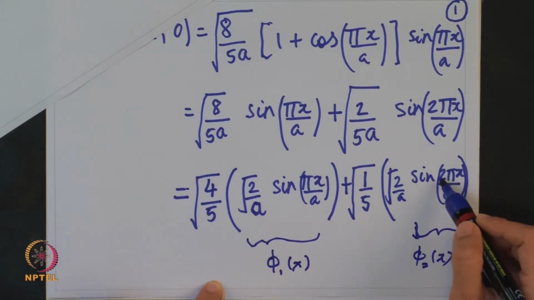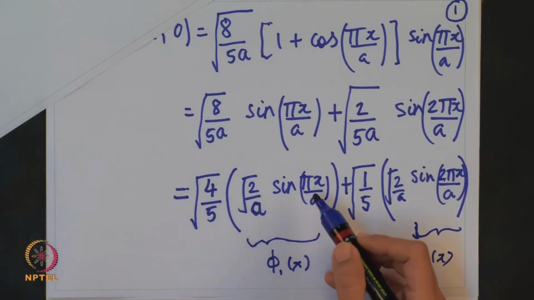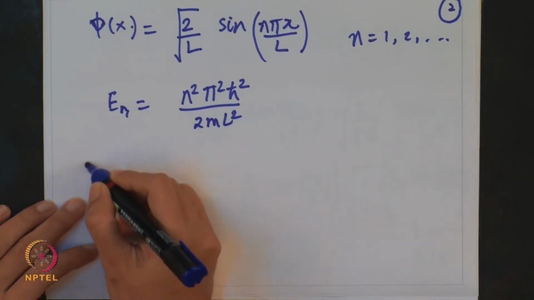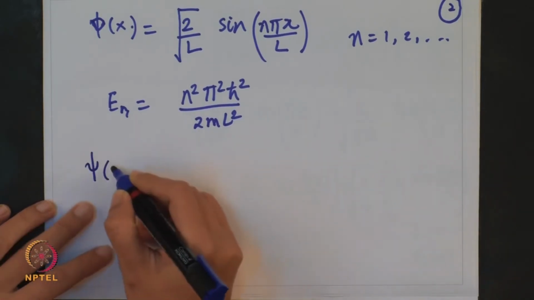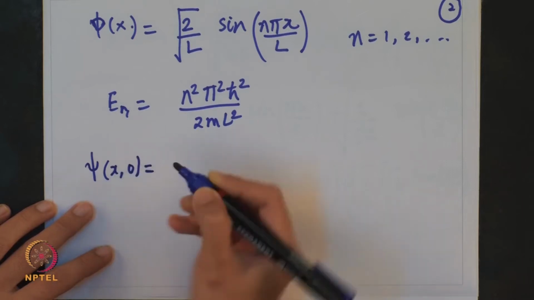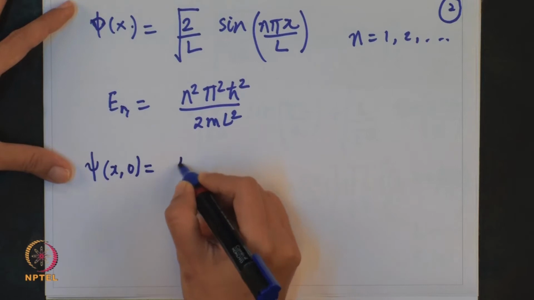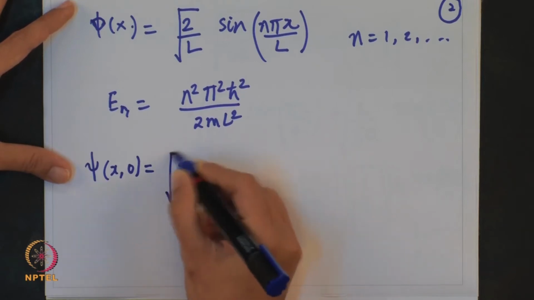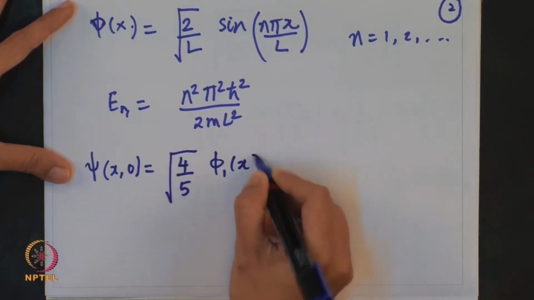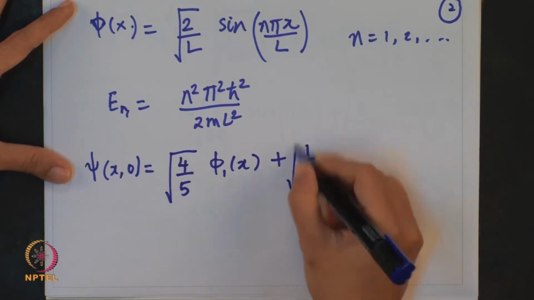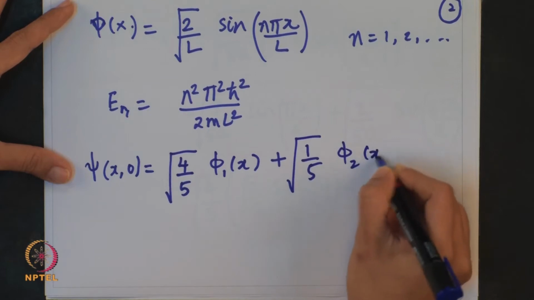So here n is equal to 2, here n is equal to 1. Coming back to this, I can write this wave function as the constant 4 by 5 phi 1 of x plus 1 by 5 phi 2 of x.